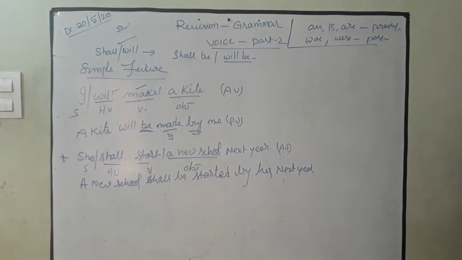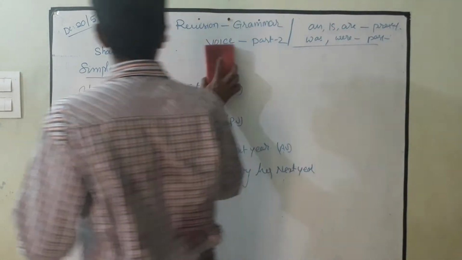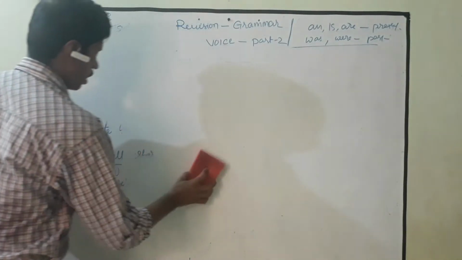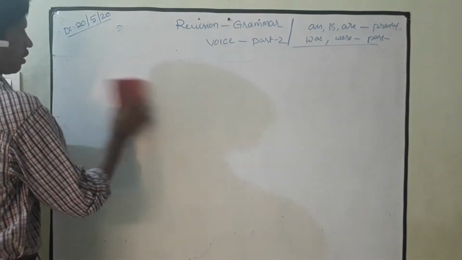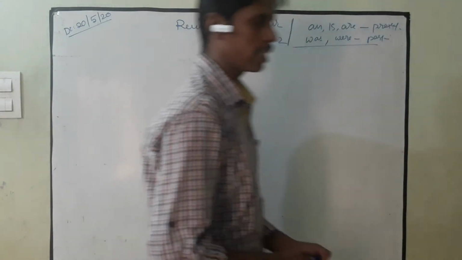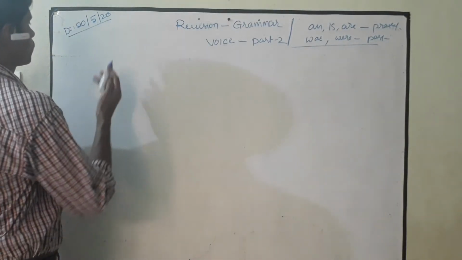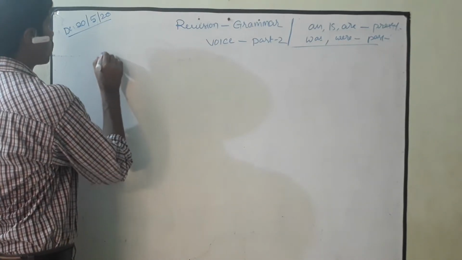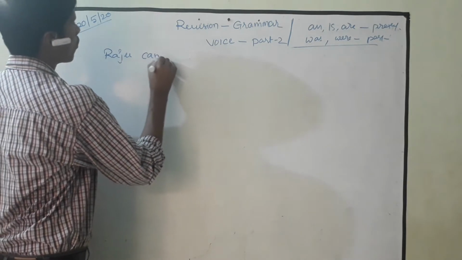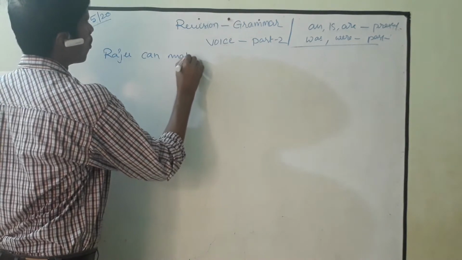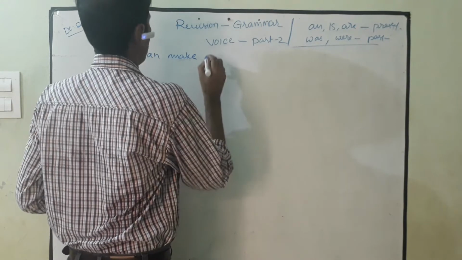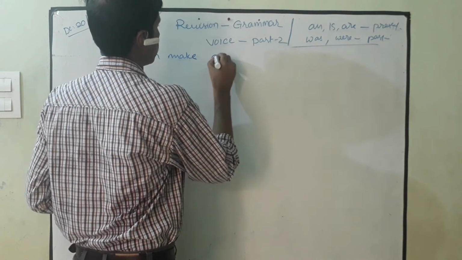And next one is again the modals, can. Suppose if you see can, if the sentence is made with can, for example, Raju can make kites.